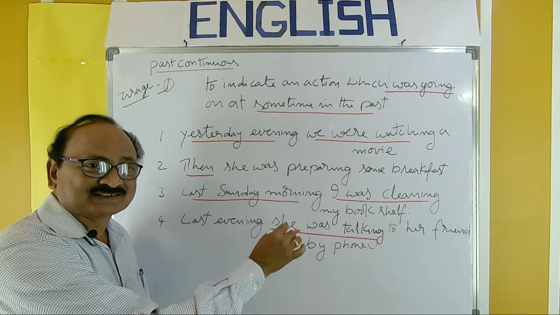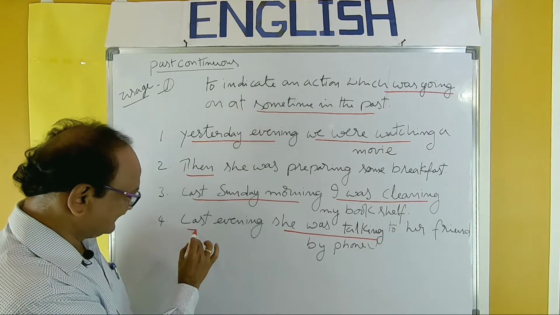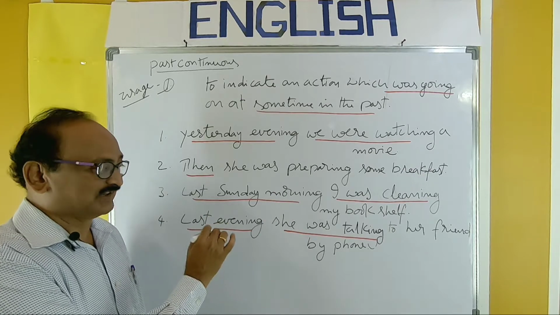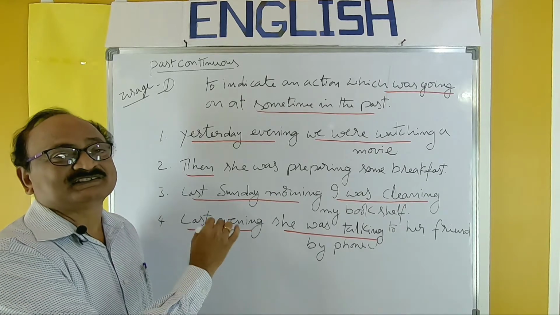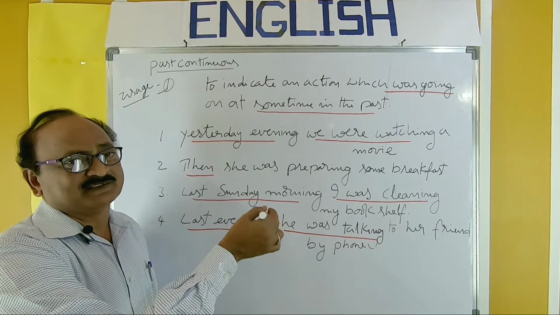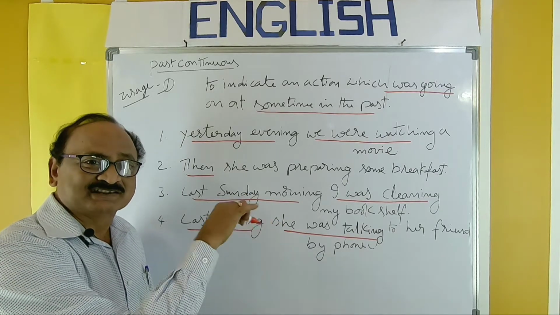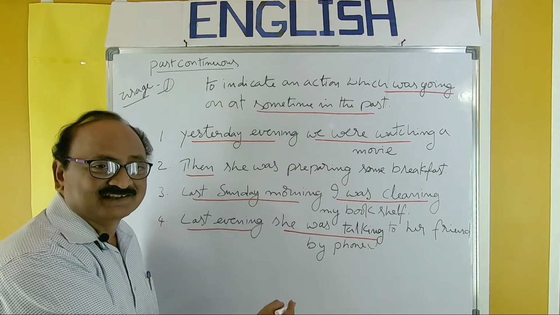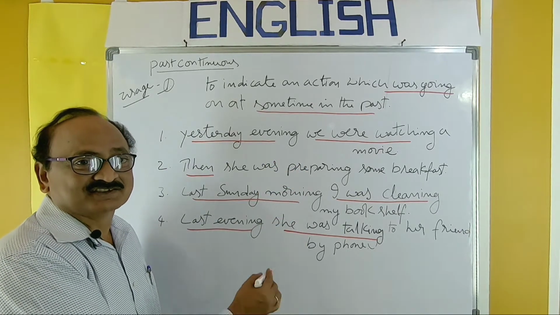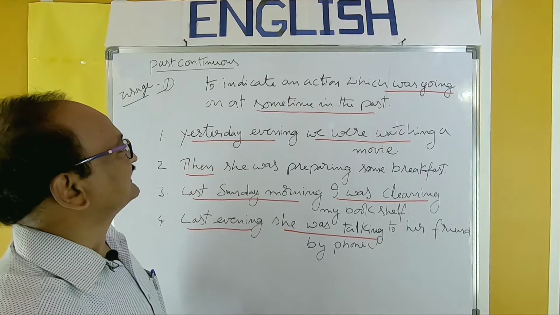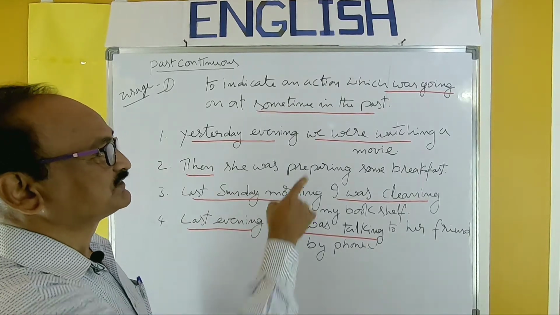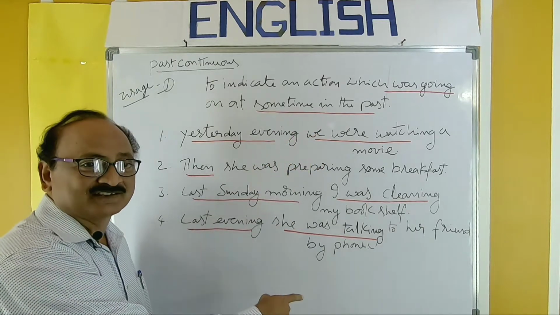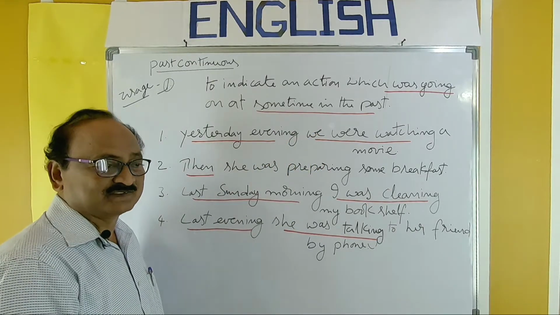When was that action being done? Last evening. So, like that, you can mention a particular point of time in the past. Of course, sometimes you can use that without mentioning the time, but it must be understood in the context. So, this is past continuous. Look into the usage once again: to indicate an action which was going on at some time in the past. In this manner, you have to use past continuous.